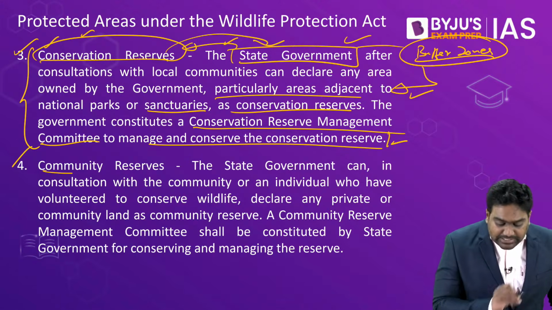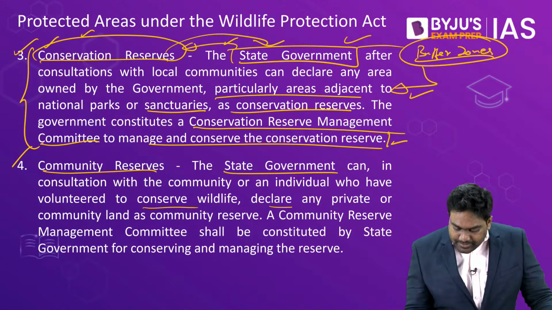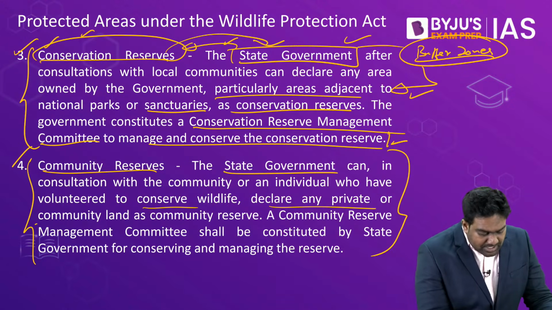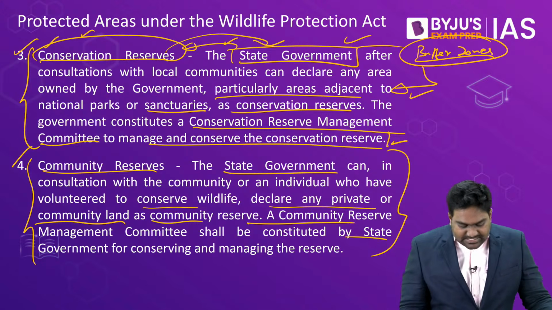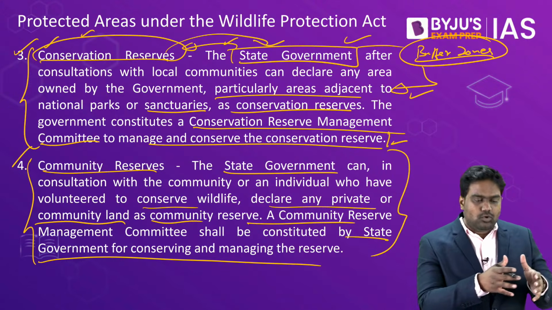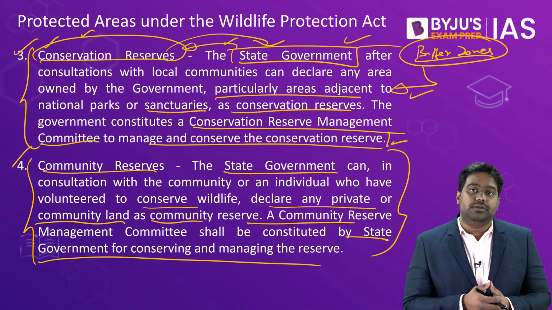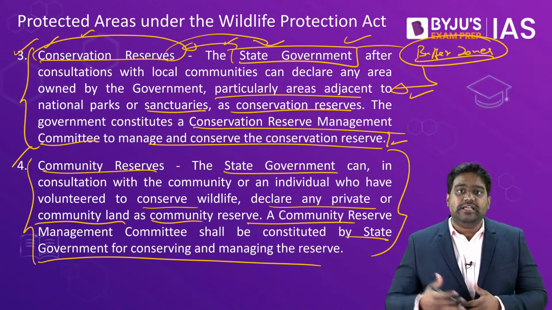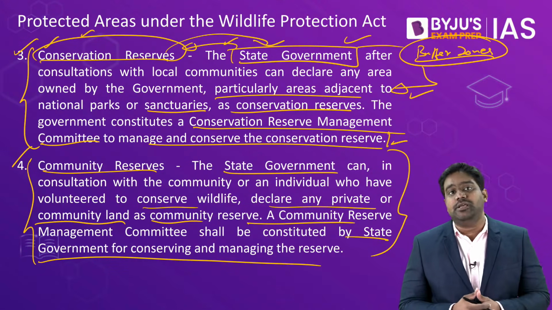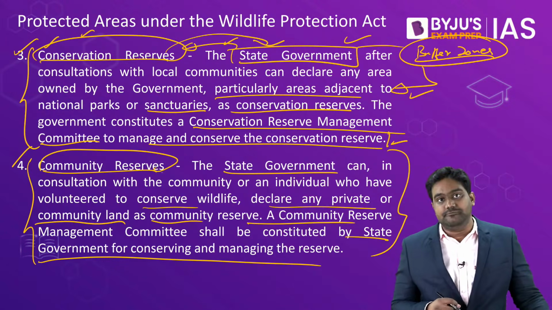Then you also have community reserves, where the state government can designate even private land or community-owned land for conservation purposes. Let's say there is a private piece of land or a land which is owned by a community. If it is important for conservation, if it is playing a role in the protection of the endangered species in a national park or a sanctuary, those community lands can also be designated as a community reserve.